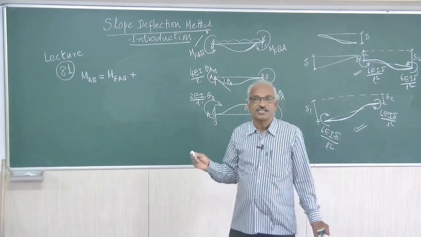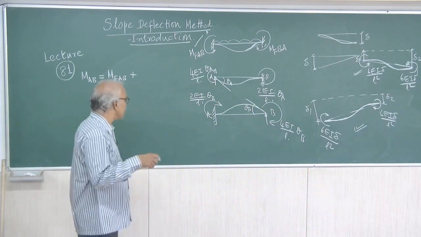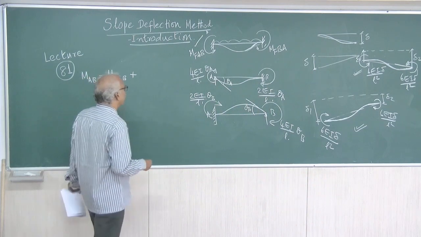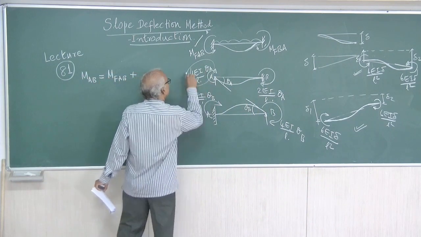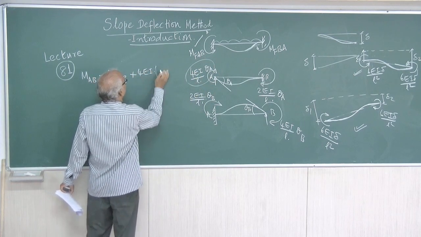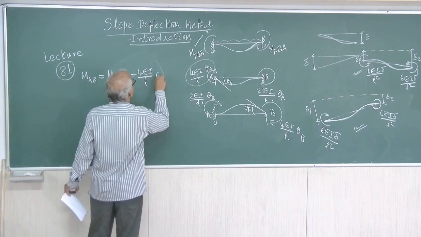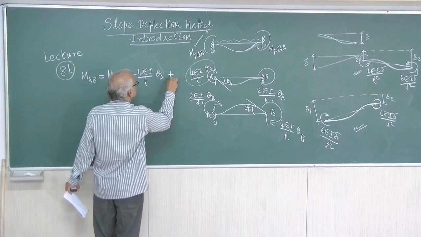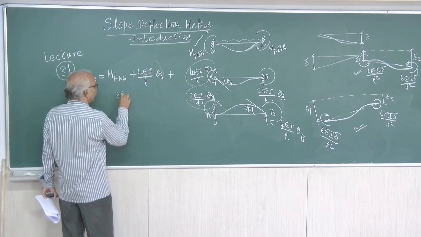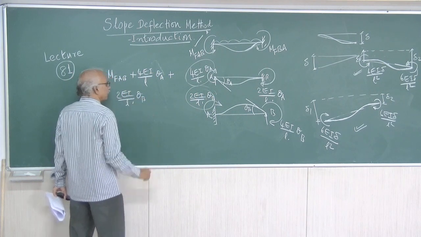Because in mechanics of solids, getting the fixed end moment will be a full problem. Now, here, this becomes the fundamental, right? Therefore, you must be able to immediately find out the fixed end moment for any type of loading, right? Plus, next one, allowing theta A only, it is 4EI by L into theta A. Plus, when you allow theta B here, plus 2EI by L into theta B. So, right.